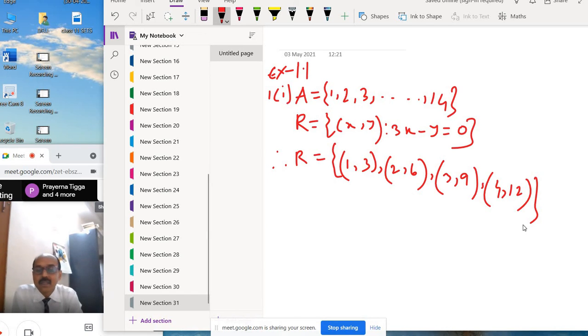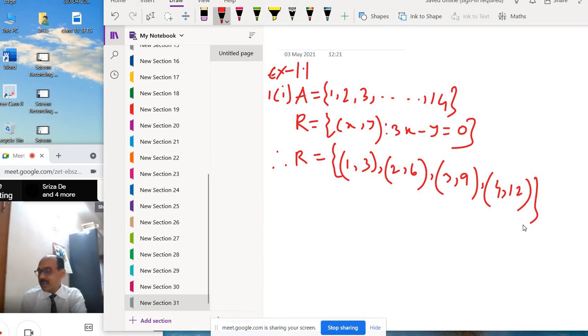So how do you find the relation R, how to write it? All of you understand? This is important. Whatever the given set elements, just put them one by one. The first x equal to 1, y equal to 3, so (1,3). Then x equal to 2, y equal to 6, then (2,6). x equal to 3, then y equal to 9, so (3,9). x equal to 4, then y equal to 12, so (4,12). So this is the relation.